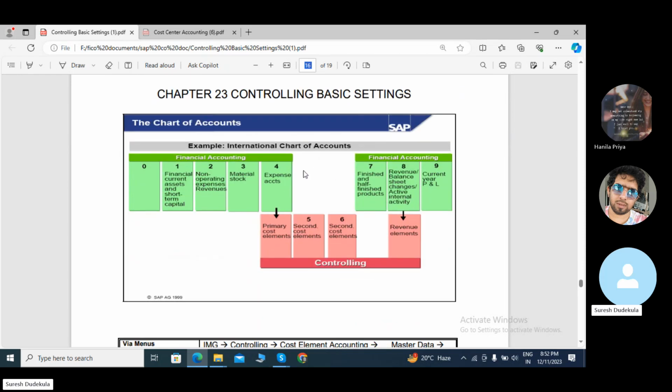This is the international chart of accounts like financial current assets and short-term capital and non-operating expenses, revenues, material stock and expense, primary cost element and secondary cost element, finished and semi-finished products, revenue, balance sheet and changes in equity, internal activity, the current year profit and loss account.